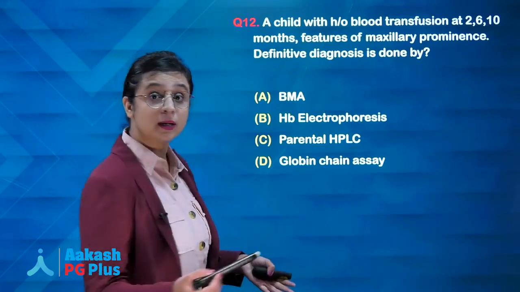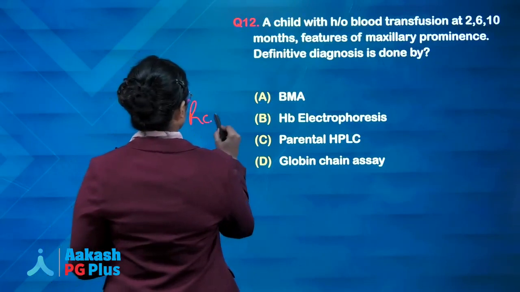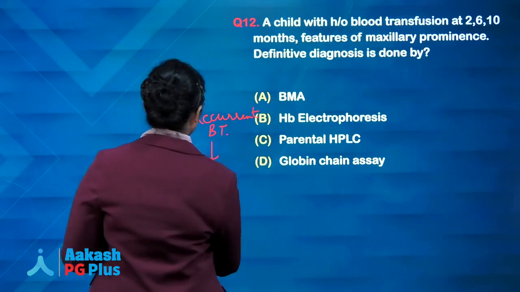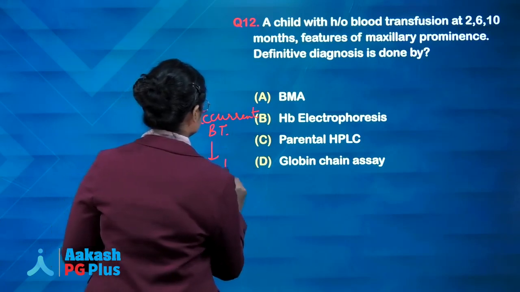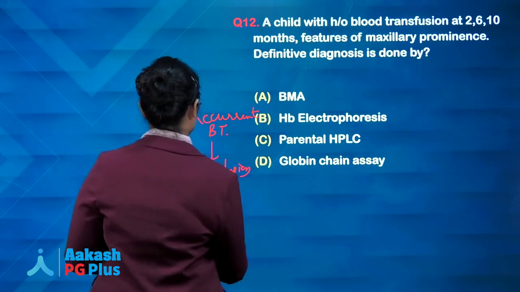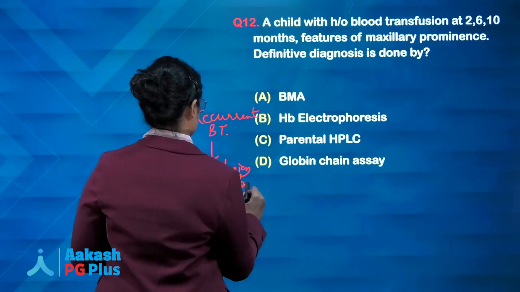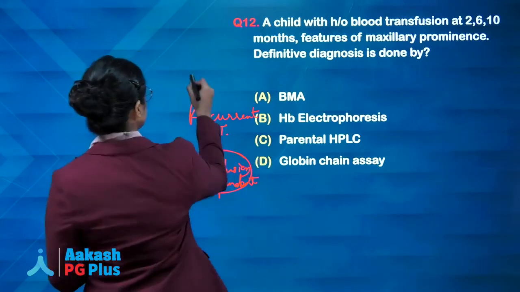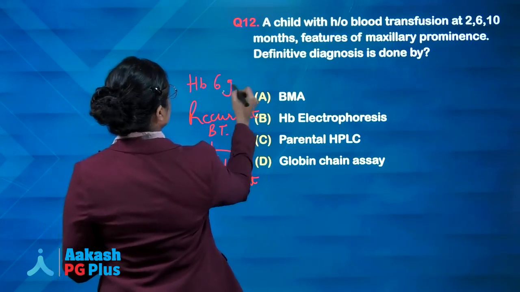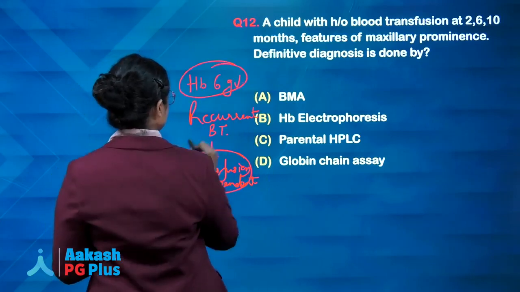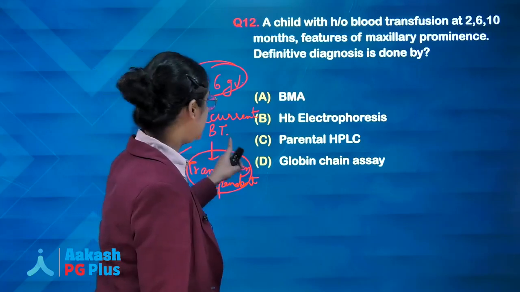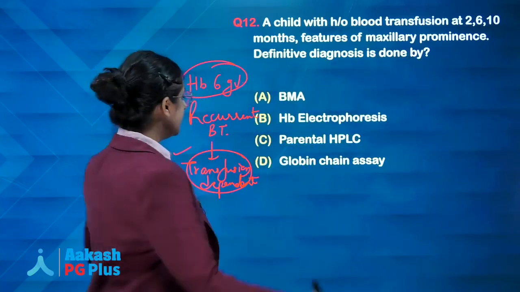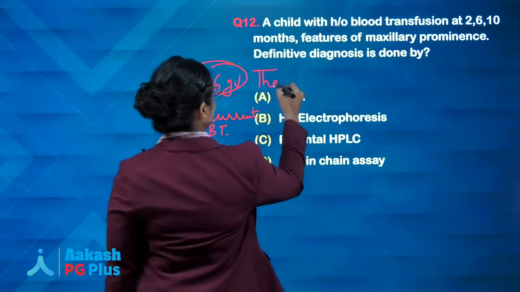Next, a child with history of blood transfusion given at 2, 6 and 10 months. Can I say recurrent blood transfusion in a child? Or can I say the patient is transfusion dependent? And some students are saying that the hemoglobin was also given around 6 gram. So such a low hemoglobin with recurrent blood transfusion need and the features of maxillary prominence, your diagnosis will be thalassemia.